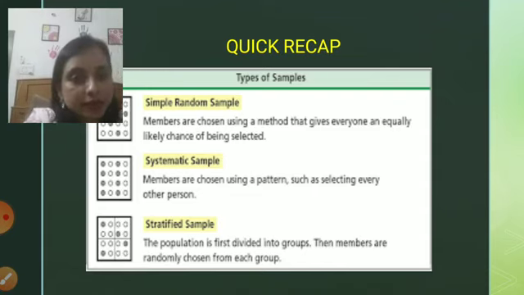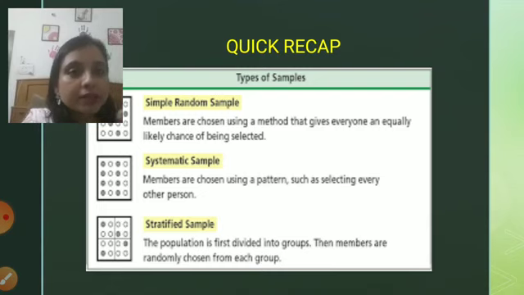Coming to systematic sampling, it follows a systematic way of choosing a sample. As we saw, it defines a sampling interval, and before deciding the sampling interval, we need to decide the size of the sample. In this sampling technique, members are chosen using a pattern, such as selecting every other person. That was just an example.